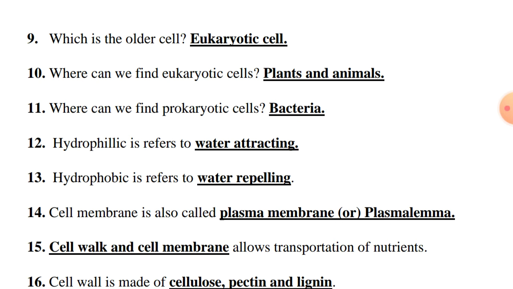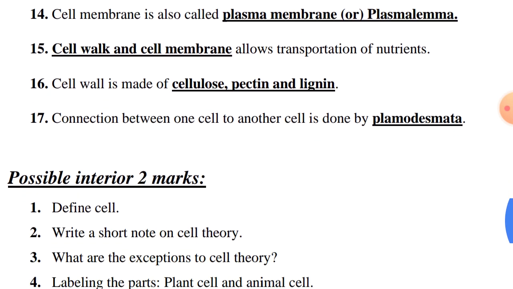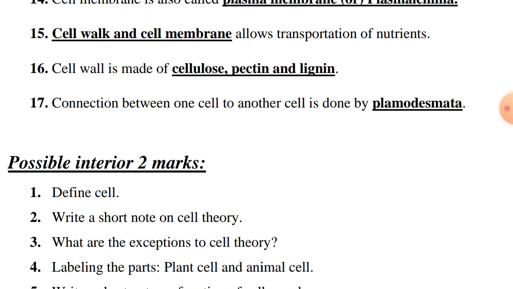And cell wall and cell membrane, okay? Cell wall and cell membrane allow transportation of nutrients. Cell wall is made up of cellulose, pectin, lignin. Connection between one cell and another cell is done by plasmodesmata. So now I remember one more question. The connection between primary cell wall and secondary cell wall is done by the middle lamella, okay? This middle lamella is made of magnesium and calcium pectate, okay?